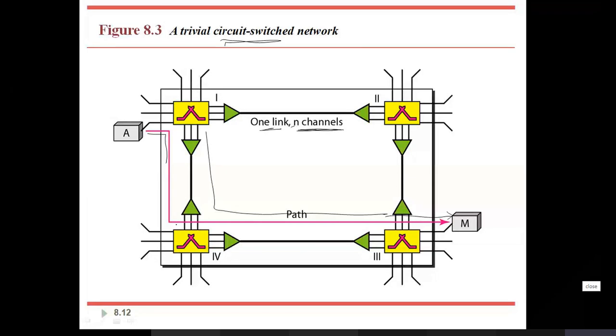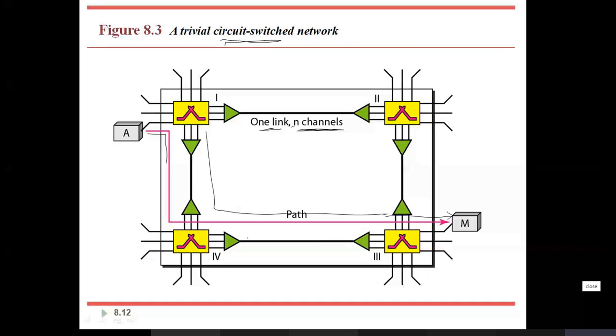The pink color line indicates the data is traveling, or the connection is established between the source and destination. Once it is done, what is the next stage? A will start transferring the data and M will be receiving, or it may be the reverse case also. Once the data transfer is done, it will close the connection, and whatever resources, the link or channel, were allocated for the device are released.